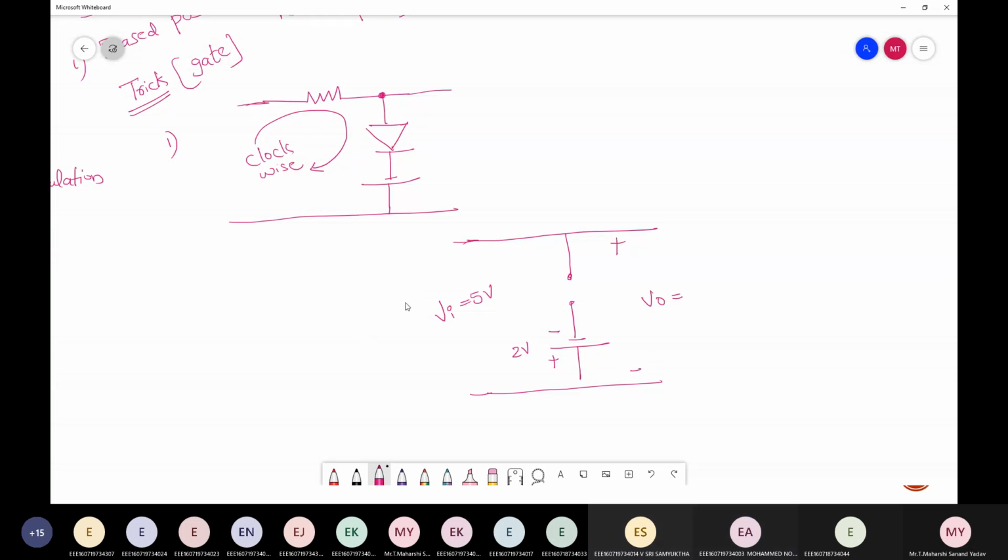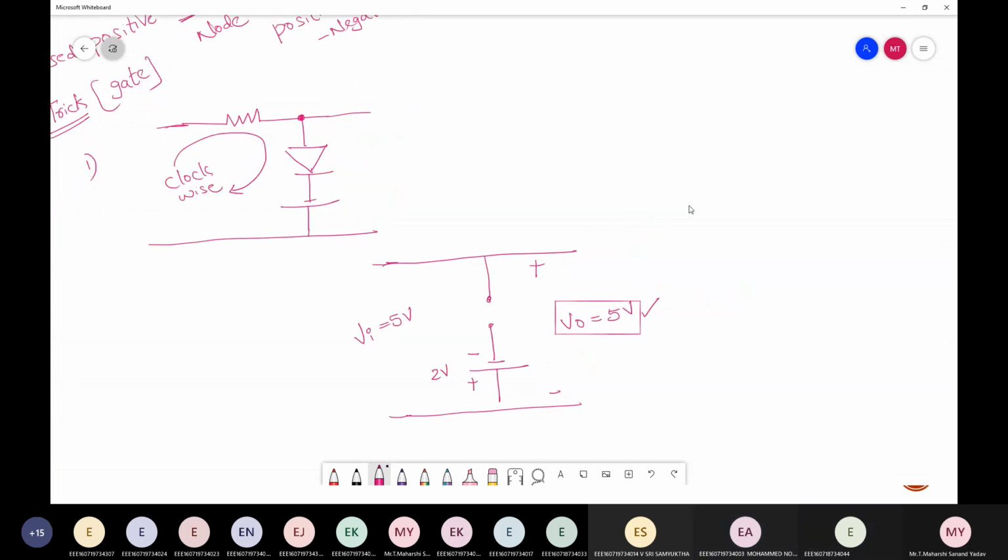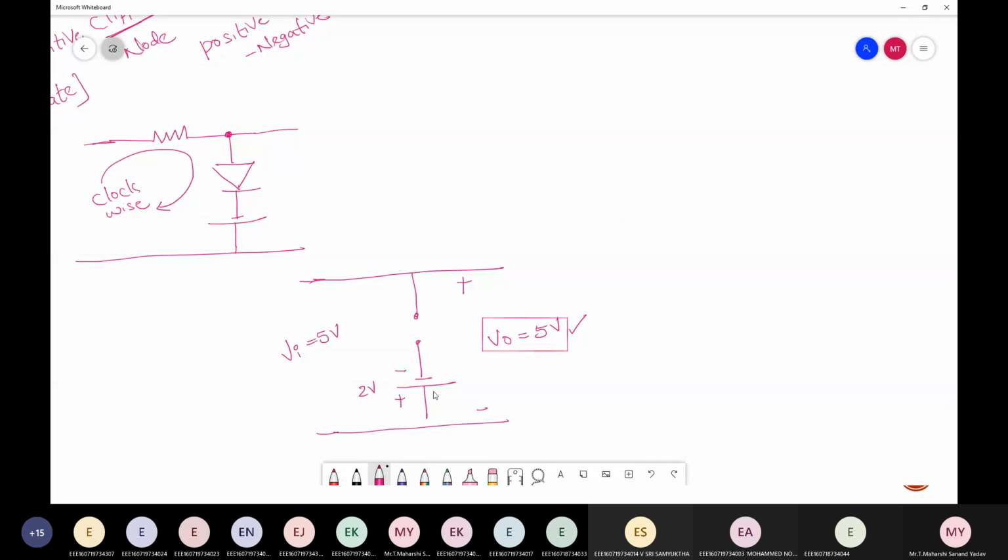Now tell me, is it 0? Your answer is correct, but justify. Mostly everyone makes the same mistake here: if it is open circuited, they write the output as 0. Then what about this? No resistance.